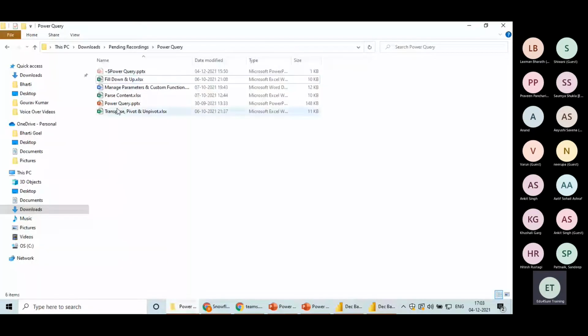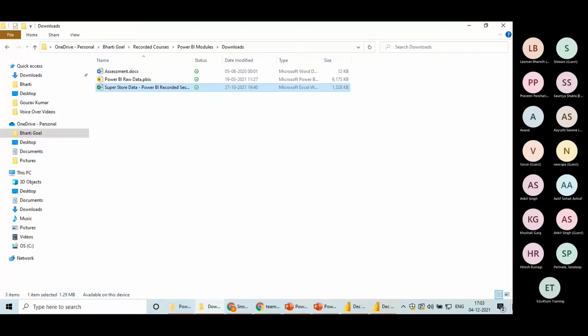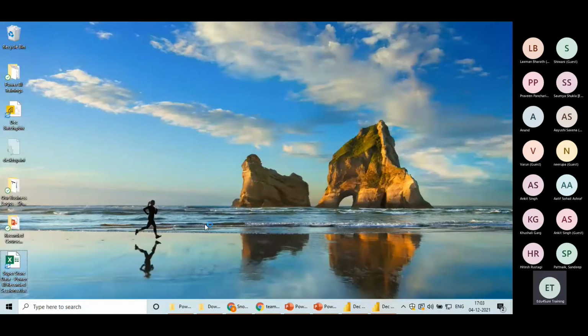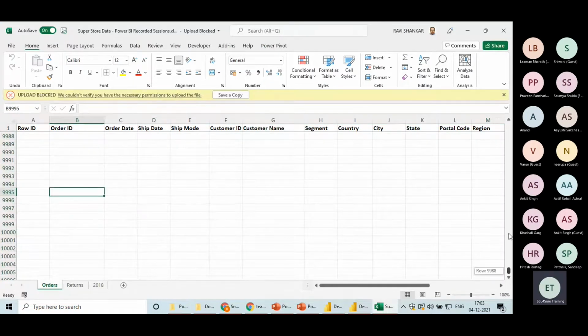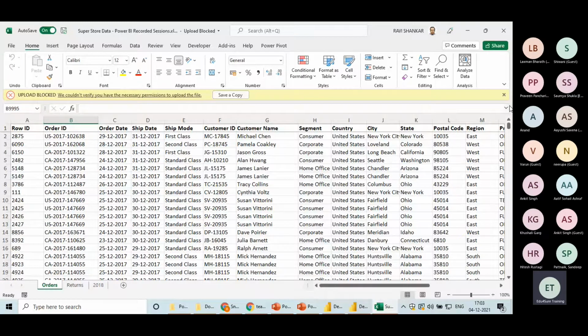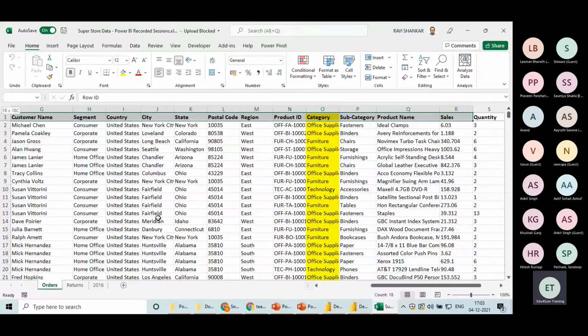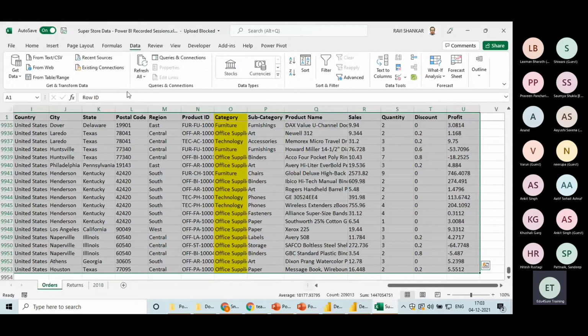Now see, I am opening up this data set, let me just make a copy very quickly. I'm opening the same orders table here in Excel. I am selecting this entire table like this. Can you see this Data tab? In this we have the section Get and Transform Data, and Queries and Connections.